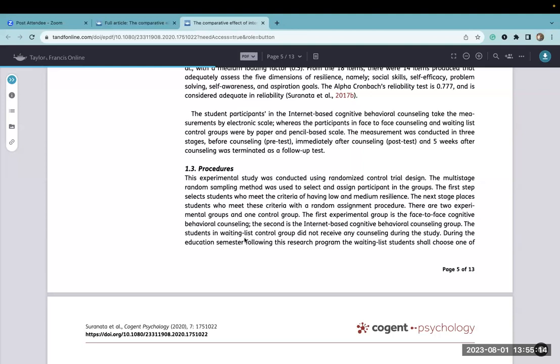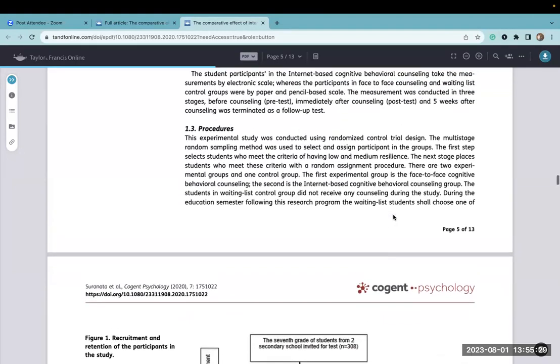So the face-to-face groups had, I think, 3 in-person groups with 10 students each, and those 10 students would meet with 1 counselor 8 weeks for 55 minutes each week. And the internet group was more of an internet module basis where the counselor and the student are interacting in a way that is asynchronous.